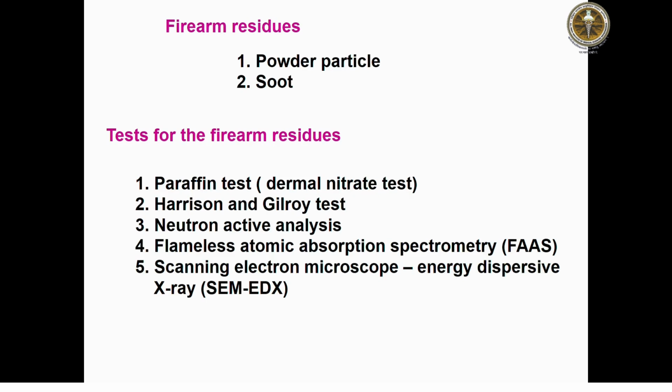To test the firearm residue, there are many tests: the paraffin test, also called the dermal nitrate test, the Harrison-Gilroy test, neutron activation analysis, flameless atomic absorption spectrometry, scanning electron microscopy, and energy dispersive X-rays. So these are all the tests regarding firearm residues.